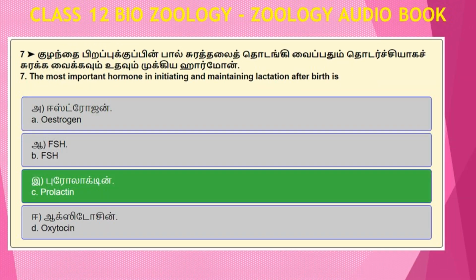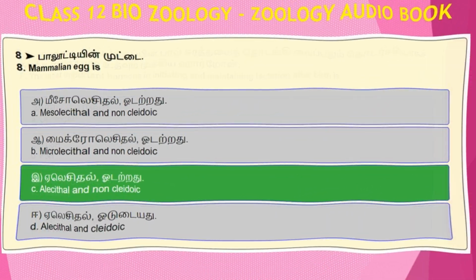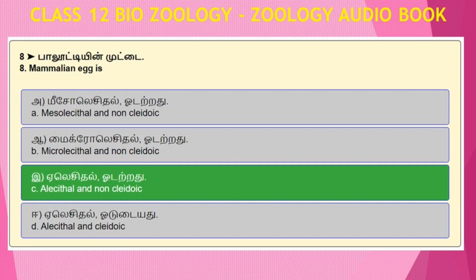Question number 7. The most important hormone in initiating and maintaining lactation after birth is Option A, estrogen. Option B, FSH. Option C, prolactin. Option D, oxytocin. Answer to this question number 7 is Option C, prolactin. Question number 8. Mammalian eggs are Option A, mesolecithal and non-cleidoic. Option B, microlecithal and non-cleidoic. Option C, alecithal and non-cleidoic. Option D, alecithal and cleidoic. Answer to this question number 8 is Option C, alecithal and non-cleidoic.